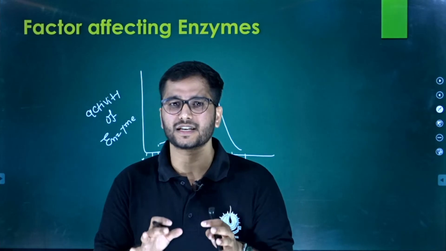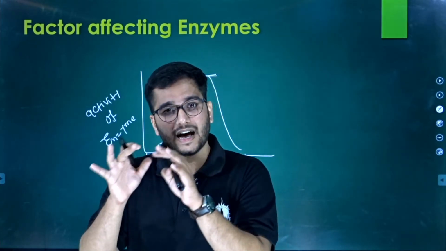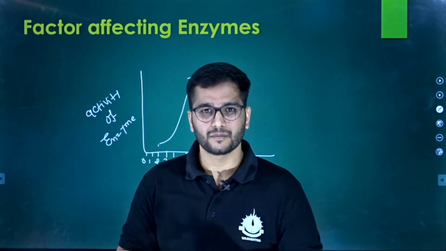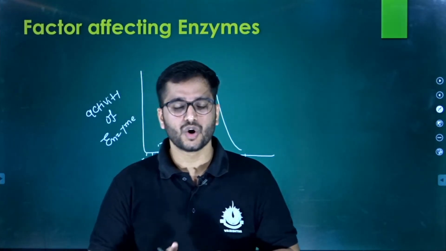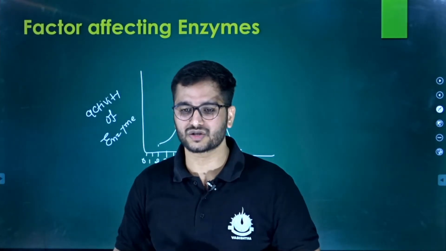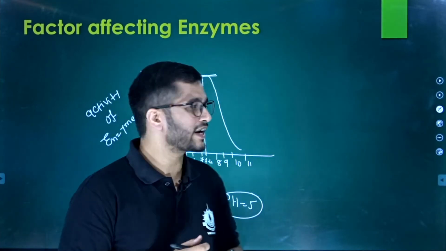These are enzymes that work at a very high pH, around 8 or 9, because they are alkaline enzymes. So this phenomenon will change, right?